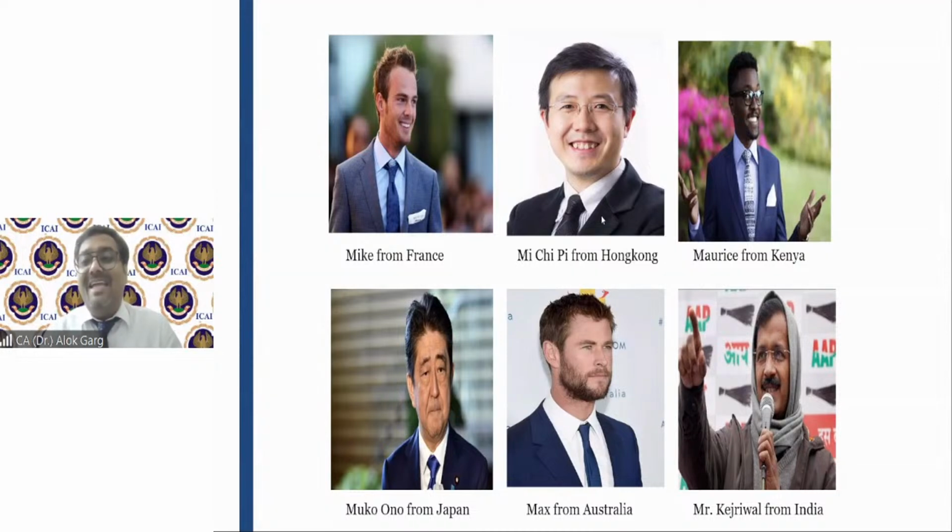Do you know what is the size of GDP of the world? The size of the GDP of the world is 95 trillion US dollars. And out of this 95 trillion US dollars, close to 50 trillion US dollars of the GDP is reporting into IFRS, right? So see the efficacy of this IFRS.